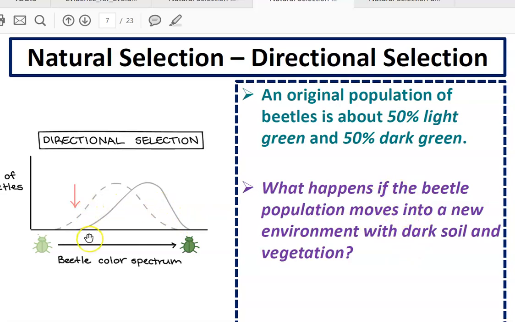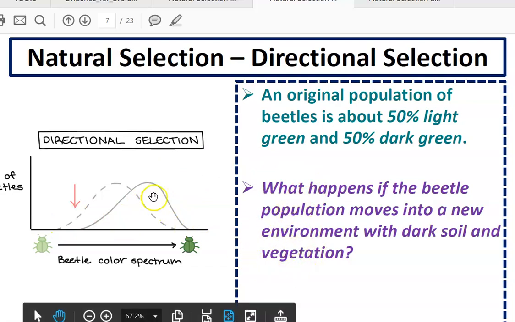And so the color of the beetle population is going to change. It's going to change from light green to mostly dark green. And so this would be an example of directional selection.